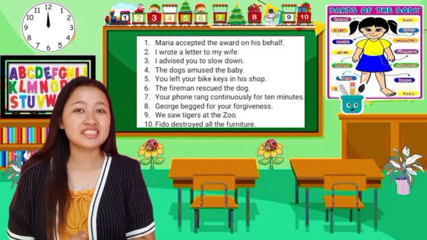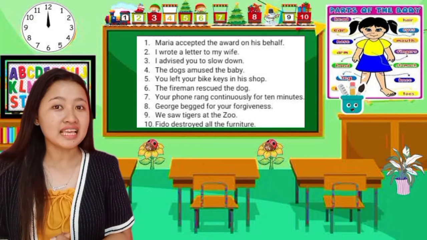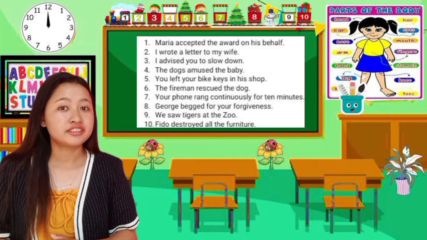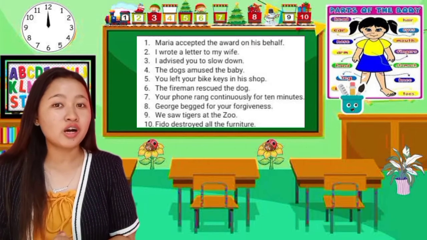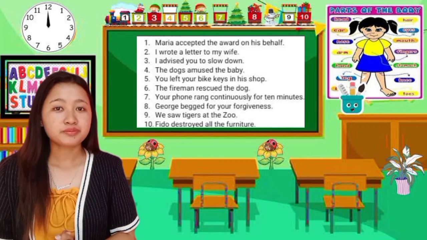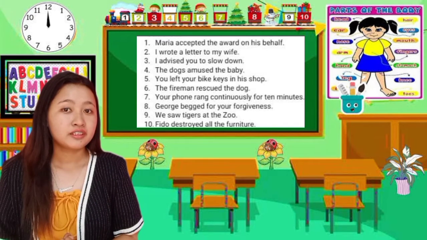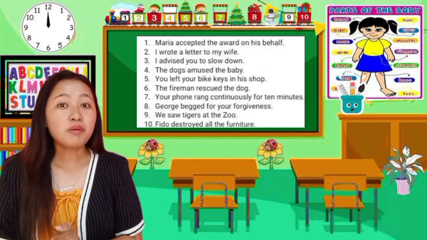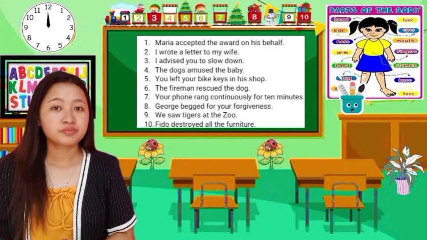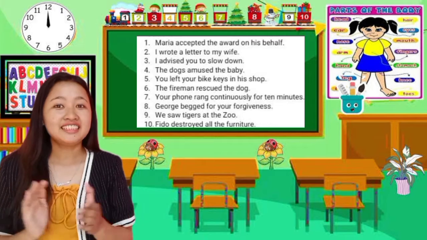Regular verbs, teacher. Great. How about in the number 7? What verbs found in the sentence? Wrong, teacher. Is it regular or irregular? Irregular verbs, teacher. Correct. How about in number 8? What verbs found in the sentence? Beg, teacher. Is it regular or irregular verbs? Regular verbs, teacher. Very good. How about in the number 9? What verbs found in the sentence? So, teacher. Is it regular or irregular verbs? Irregular verbs, teacher. Yes, you're right.